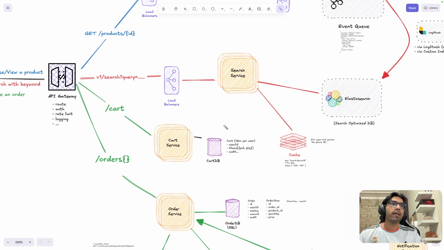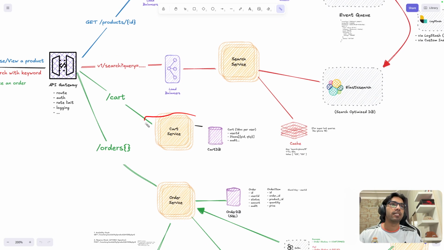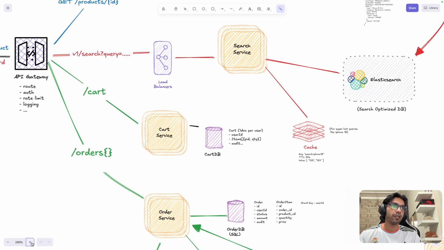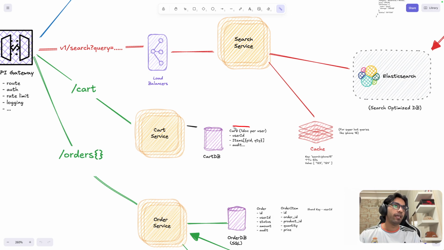Cool. Now, basic things, something else we also need. Let's say we have a cart. You added a couple of elements to the cart. Cart is very straightforward. How the cart data is going to look is that we are again going to use MongoDB only. Let's say one document per user, because you only have one cart. So you have this user ID, and then you have items. Item will have just a product ID and whatever quantity you have added to your cart.